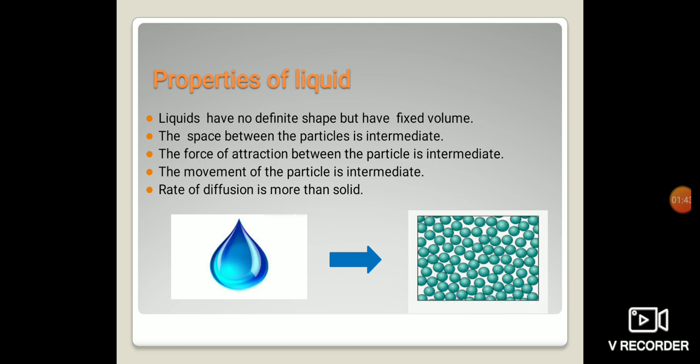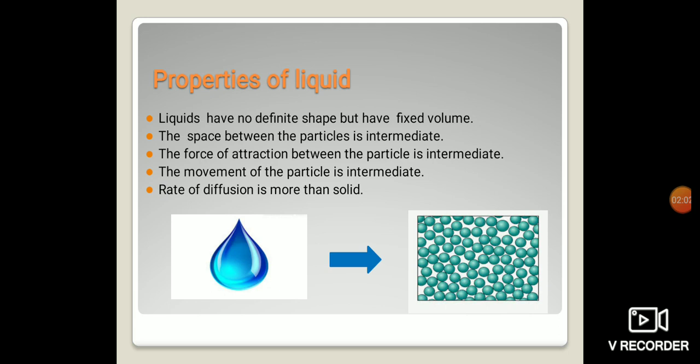It is not fixed. A brick will stay the same whether you keep it in a bucket or on a table. But water will take the shape of the container in which it has been kept. So liquids do not have a definite shape but have a fixed volume.